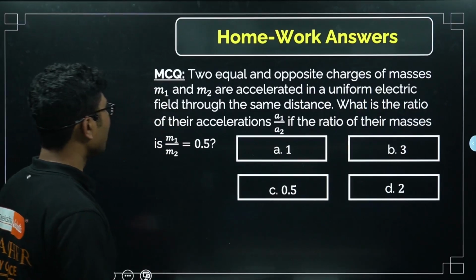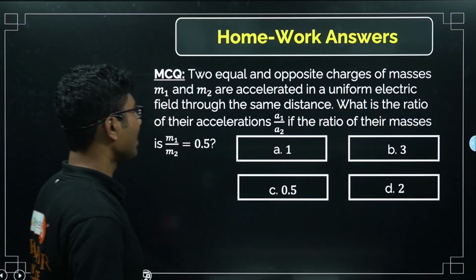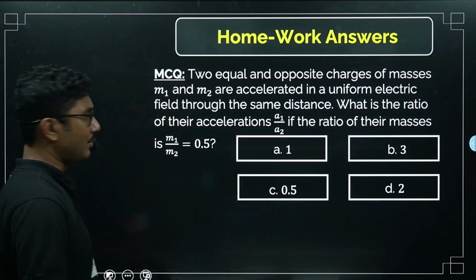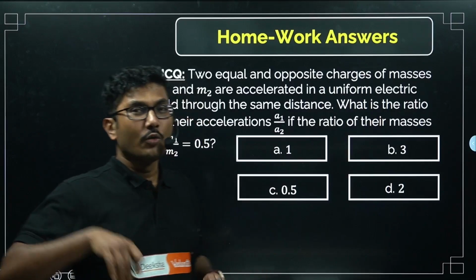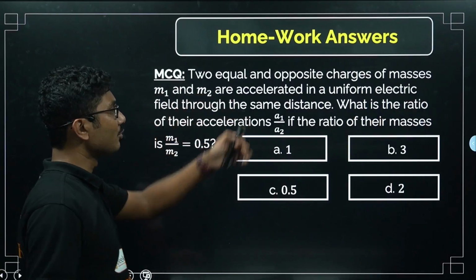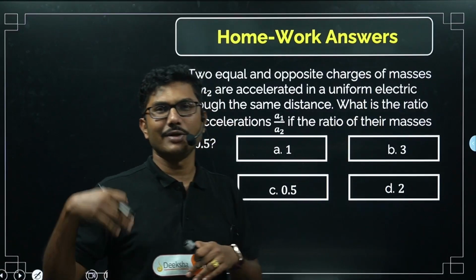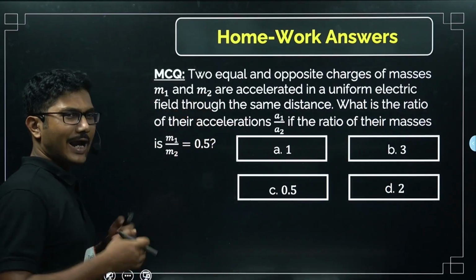What is the ratio of their acceleration a1 by a2 if the ratio of their masses is m1 by m2? So this is a little bit off topic. We are talking about electric potential, but this is mostly about electric field. So if you are getting bored towards electric potential, I hope it will lighten the mood.